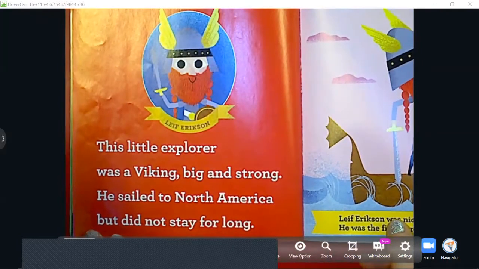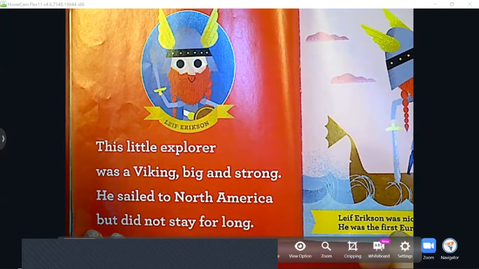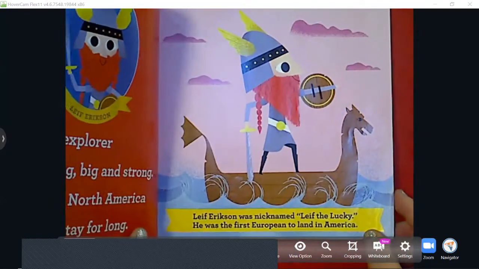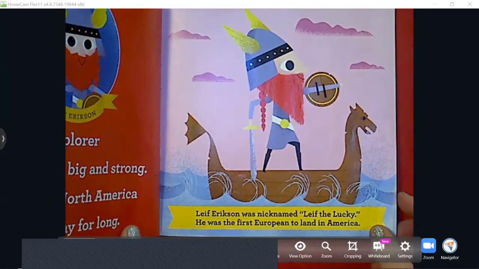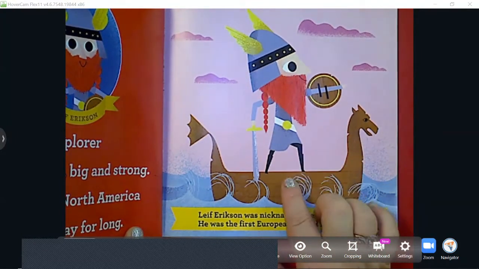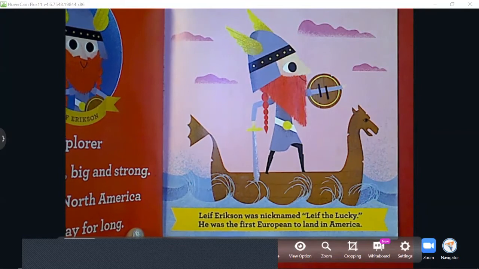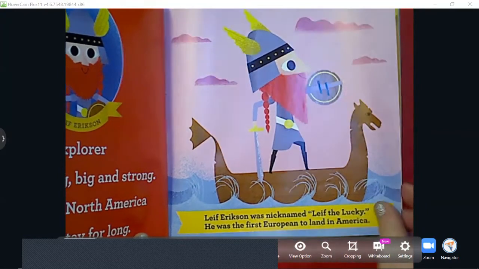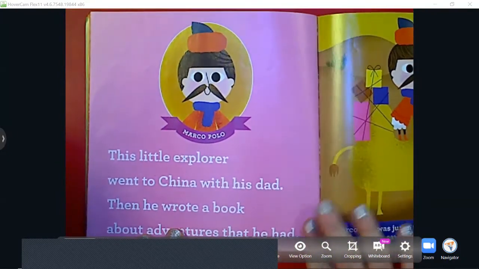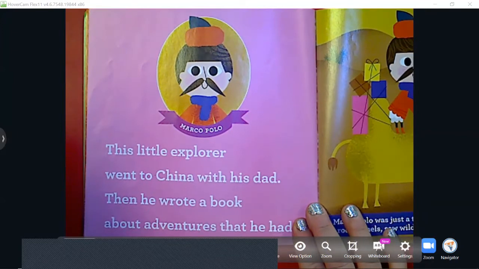This little explorer was a Viking, big and strong. He sailed to North America, but did not stay for long. Leif Erikson was nicknamed Leif the Lucky. He was the first European to land in America. He was the first European to discover America. And I say European because remember, the Native Americans already lived here.